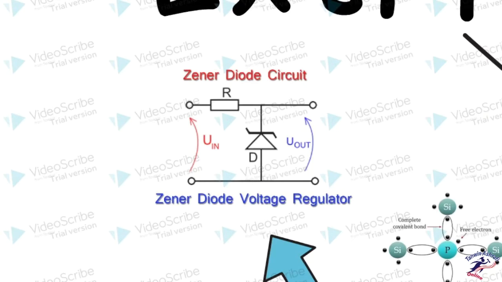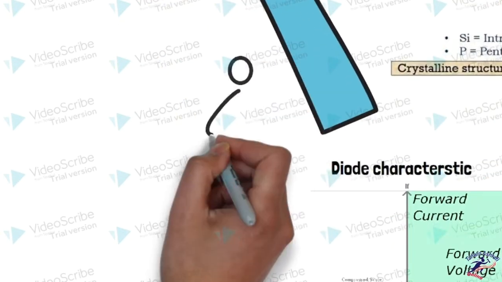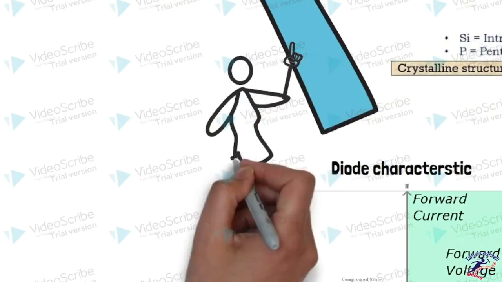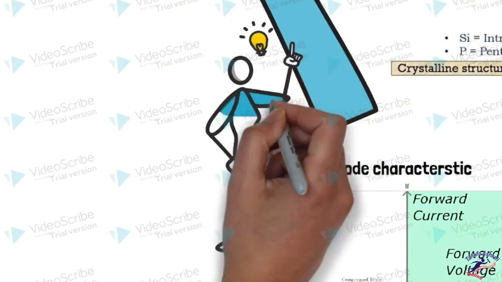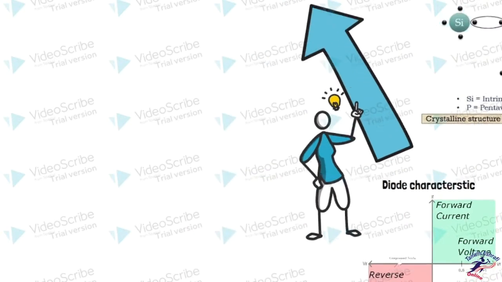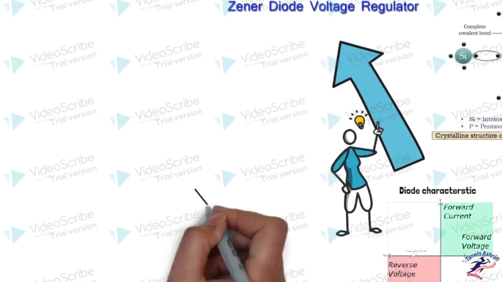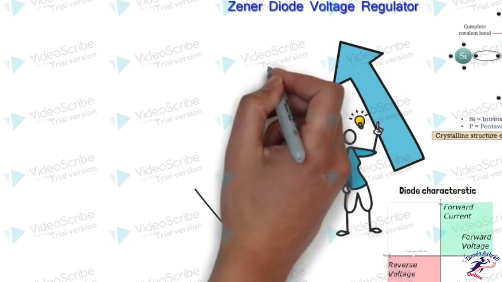So the Zener diode, which has been added as a reverse bias over here, will hold the voltage V out at a constant value. That's why the Zener diode is known as a voltage regulator, since it holds or regulates the voltage. Now these are some of the good applications.